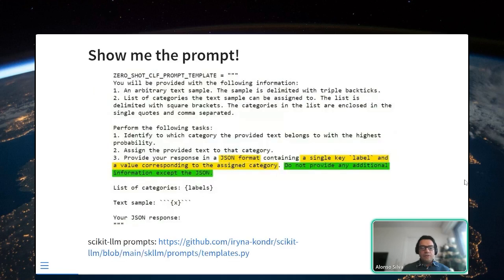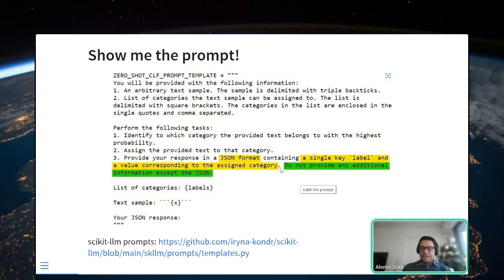This is an open source project, so you can look at their prompts and what they are doing. I'm going to focus on the part where they ask the LLM to provide a response in JSON containing a single key, label, and the value corresponding to the assigned category. They do that because downstream you want to work, for example, with a data set of 1,000 pieces of text, and the easiest way to do that is to work with JSON.